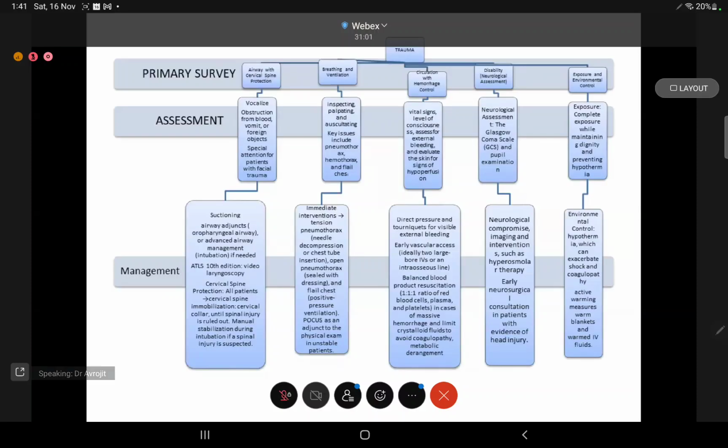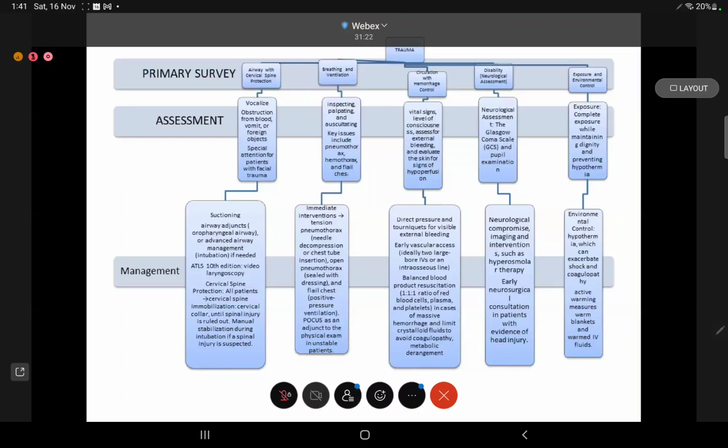So we'll use a flowchart for primary survey. We have divided primary survey according to airway, breathing, circulation, disability, and environment and exposure. In airway, we'll see if the patient can vocalize, whether there's an obstruction from blood products or vomitus, or foreign objects. We'll look for facial trauma.